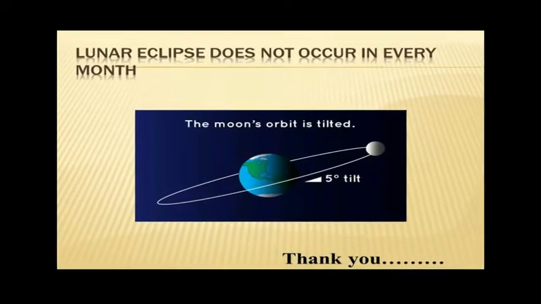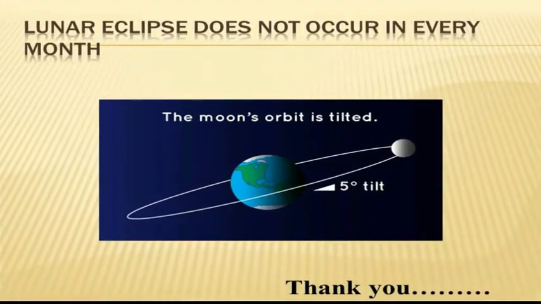Next, in every full moon we get a lunar eclipse, but do we observe the same? No. Why? Because full moon occurs every month, but lunar eclipses do not occur on a monthly basis. The reason is, as I said earlier in the previous model, the lunar orbit is tilted about 5 degrees with respect to our Earth's orbit. Therefore, we won't get lunar eclipses every month.